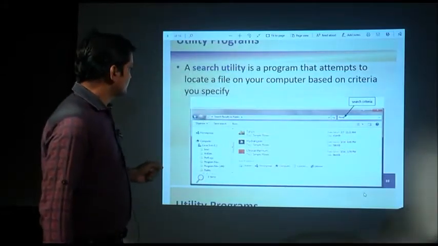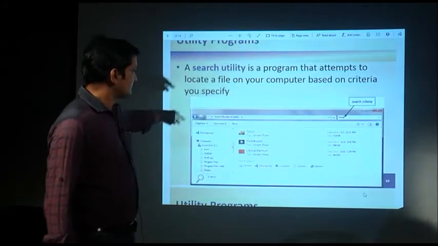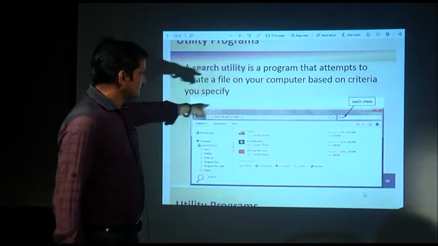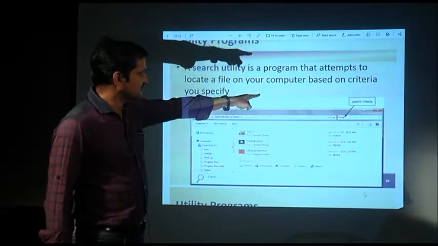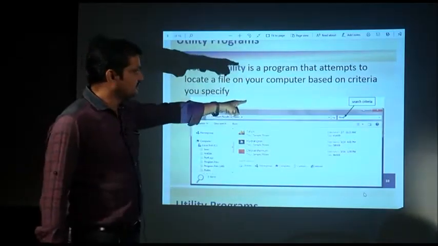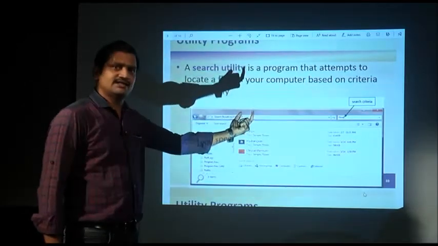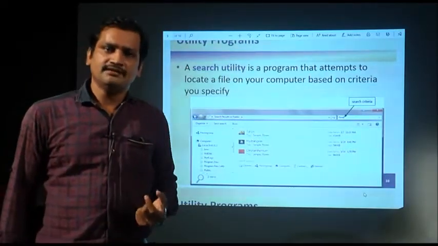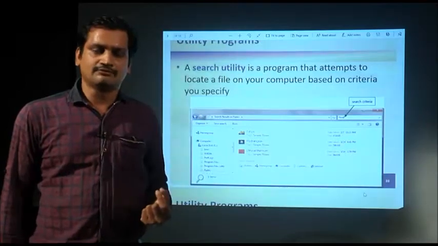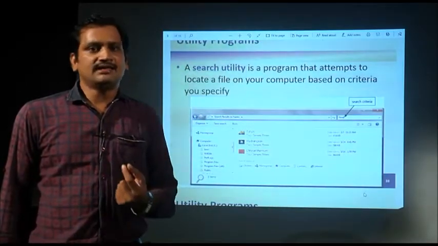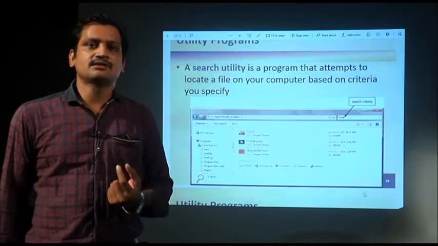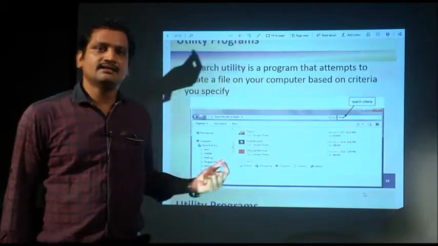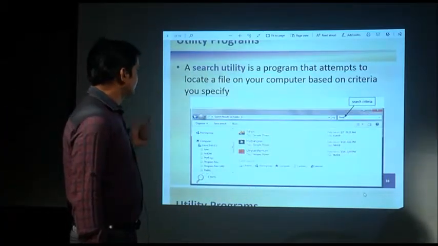So, where can you find this search? As you open My Computer, in the window of My Computer, on the right side of the first row, it is written search criteria. You can provide what you want to search. You can give a criteria for your search, and the criteria may be the initial characters of the file name or folder name, or you may use wildcard characters like star. Star represents one or more characters. Suppose you want to find all the files beginning with the character A, then you can write there A star.